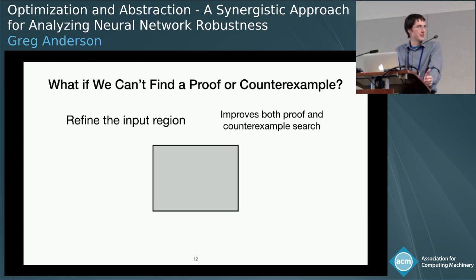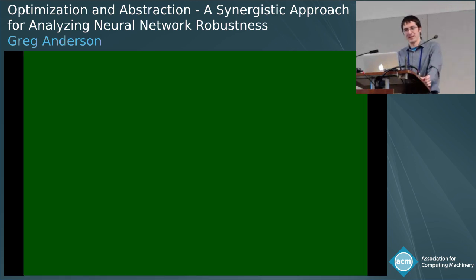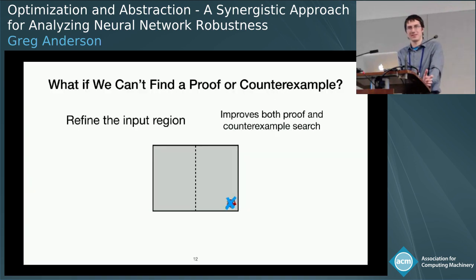And similarly, for the counterexample search, we recall that our optimization gives us back some point, but it's not guaranteed to be some real counterexample. So if this is not a real counterexample, let's say we bisect the input region, and now the gradient descent procedure is working in these two smaller spaces separately so it can be more precise. And in particular, in the left half of this space, you can just remove that spurious counterexample entirely.